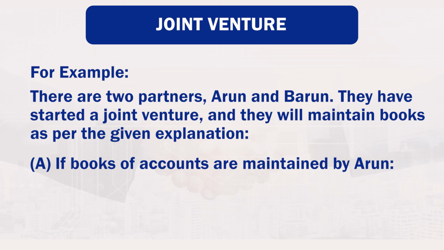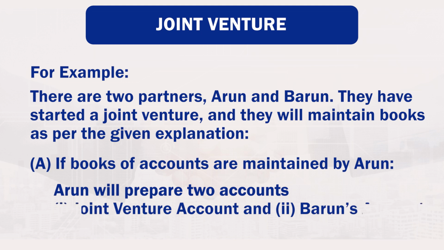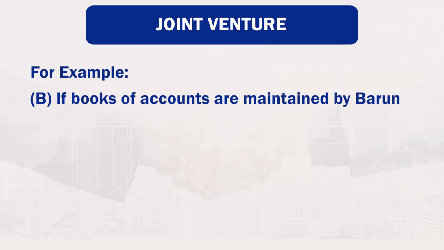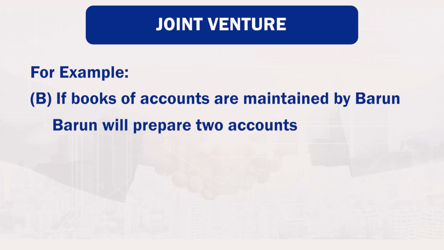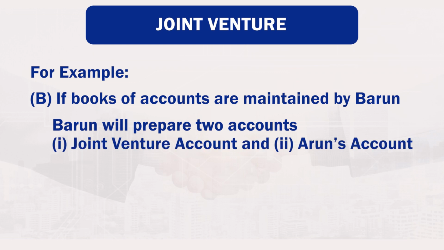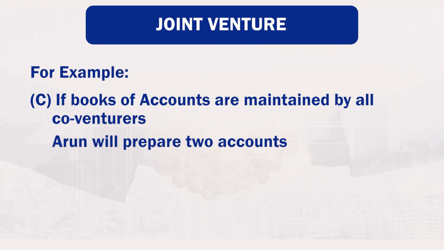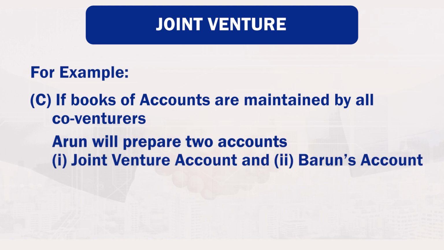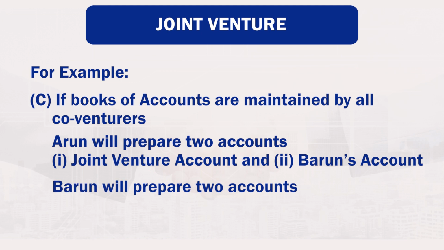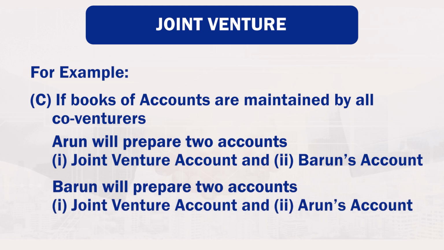If books of accounts are maintained by Arun, Arun will prepare two accounts: number 1, joint venture account, and number 2, Barun's account. If books of account are maintained by Barun, Barun will prepare two accounts: number 1, joint venture account, and number 2, Arun's account. If books of accounts are maintained by all co-venturers, Arun will prepare two accounts, joint venture account and Barun's account. Barun will prepare two accounts, joint venture account and Arun's account.